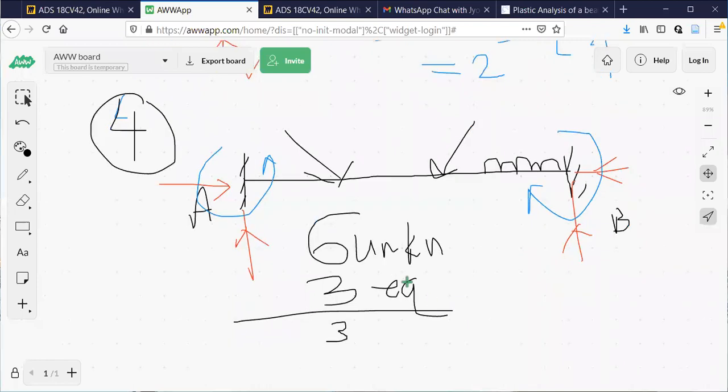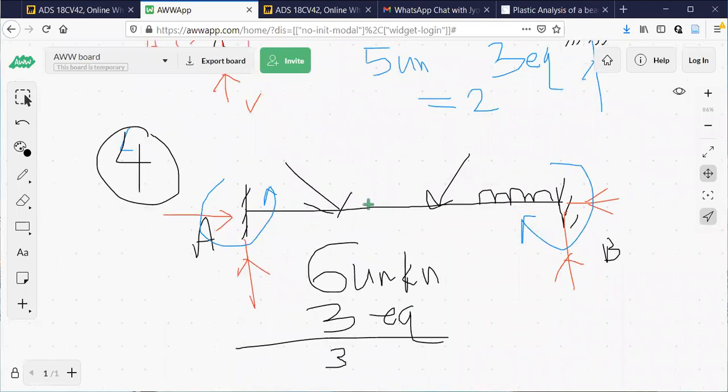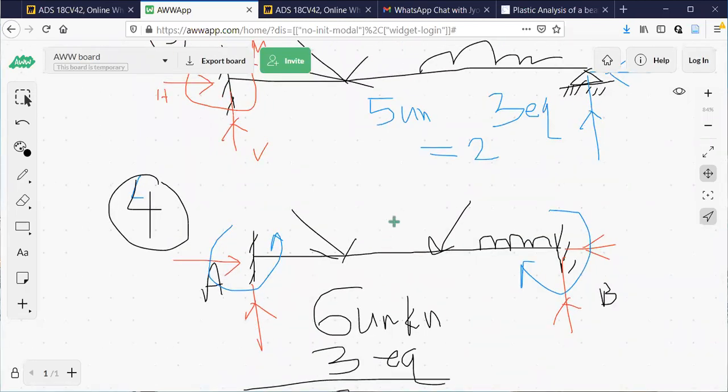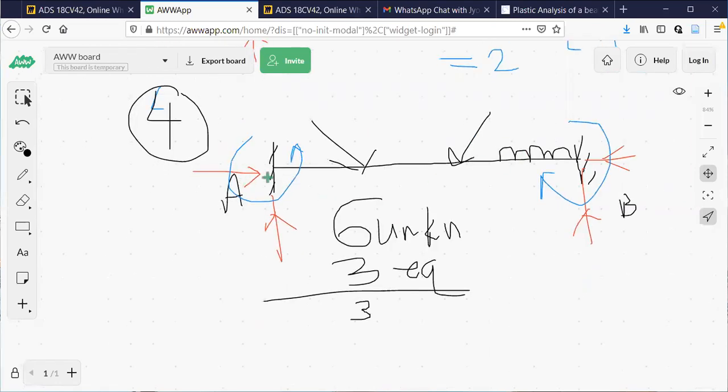Like this I have given you. There can be n number of unknowns. So here for your understanding purpose, these are sufficient. You can create any number of problems. One end fixed, the other on rollers. You try that problem and tell me what is the order of indeterminacy. One end is fixed, the other end is on roller. You try that.